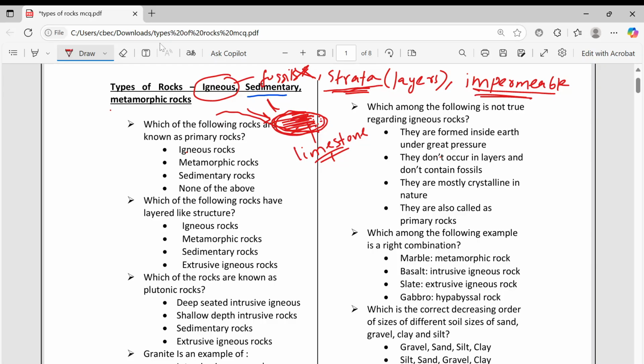And if you take the earth crust, 65% is covered with igneous rock, and sedimentary is 8%, 7.9 approximately 8, and metamorphic is 27.4 or 27, you remember. So these numbers are important. Then sedimentary I already told.